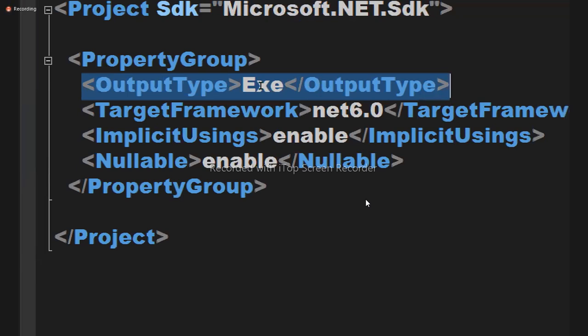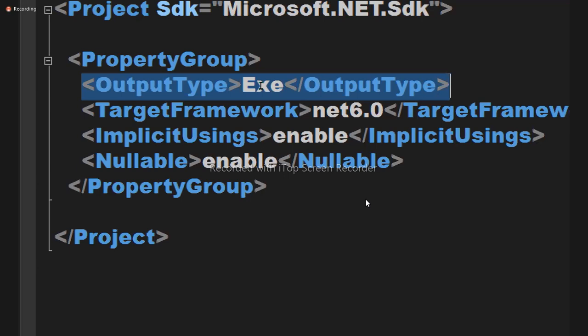Understood? What is the second one? Which target framework are you using? .NET 6. Third one: implicit using. We are using that feature now. I did not have to write using, because implicit using is enabled. Global imports. What is that? Global imports, implicit using.